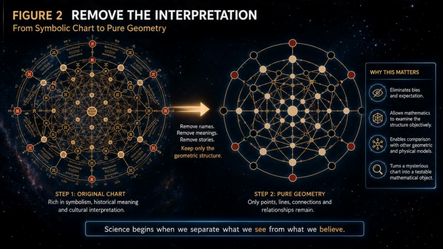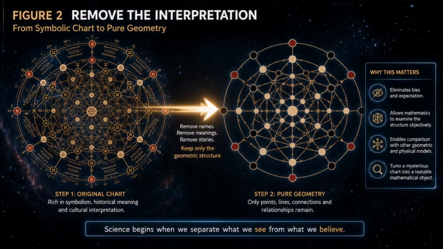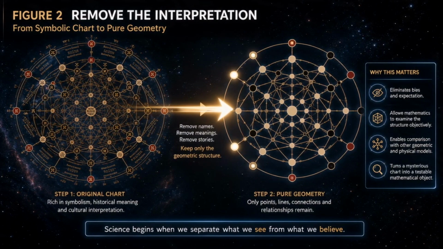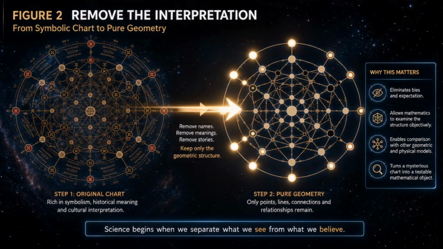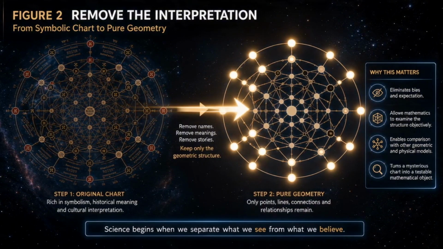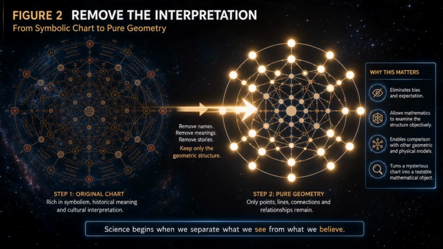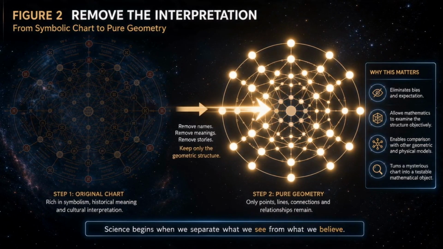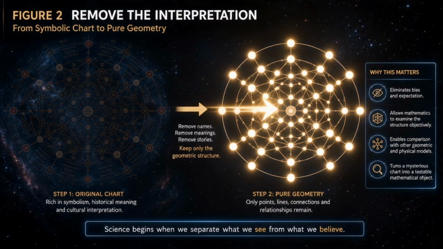Our first step is to remove the interpretation. Forget the names, symbolism, and proposed meanings. What remains is pure geometry. Points, lines, angles, intersections, and repeating structures. We are not testing whether the original symbolism is true. We are asking whether the underlying geometry contains measurable mathematical organization.